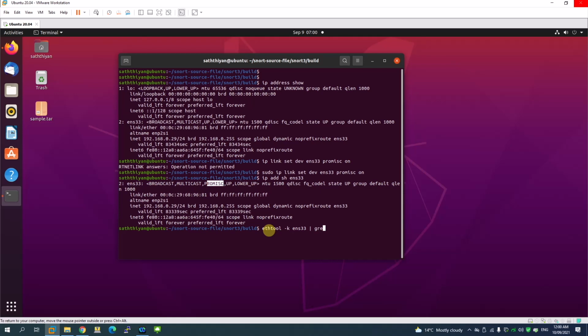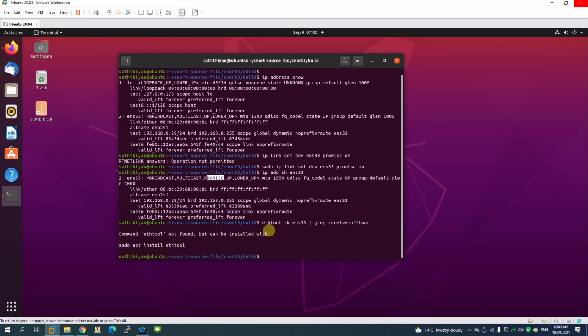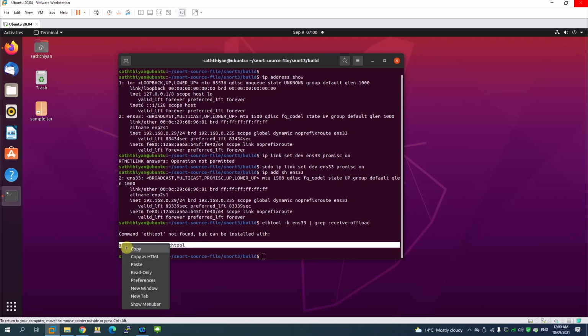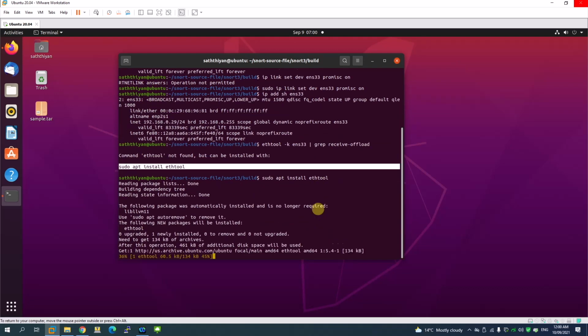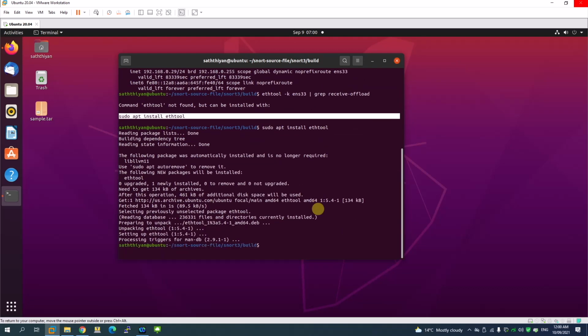Grep for receive offload. All right, so here we go. We don't have ethtool. So what I'm going to do is download ethtool and install it. Copy, paste. Right, it's installing ethtool.